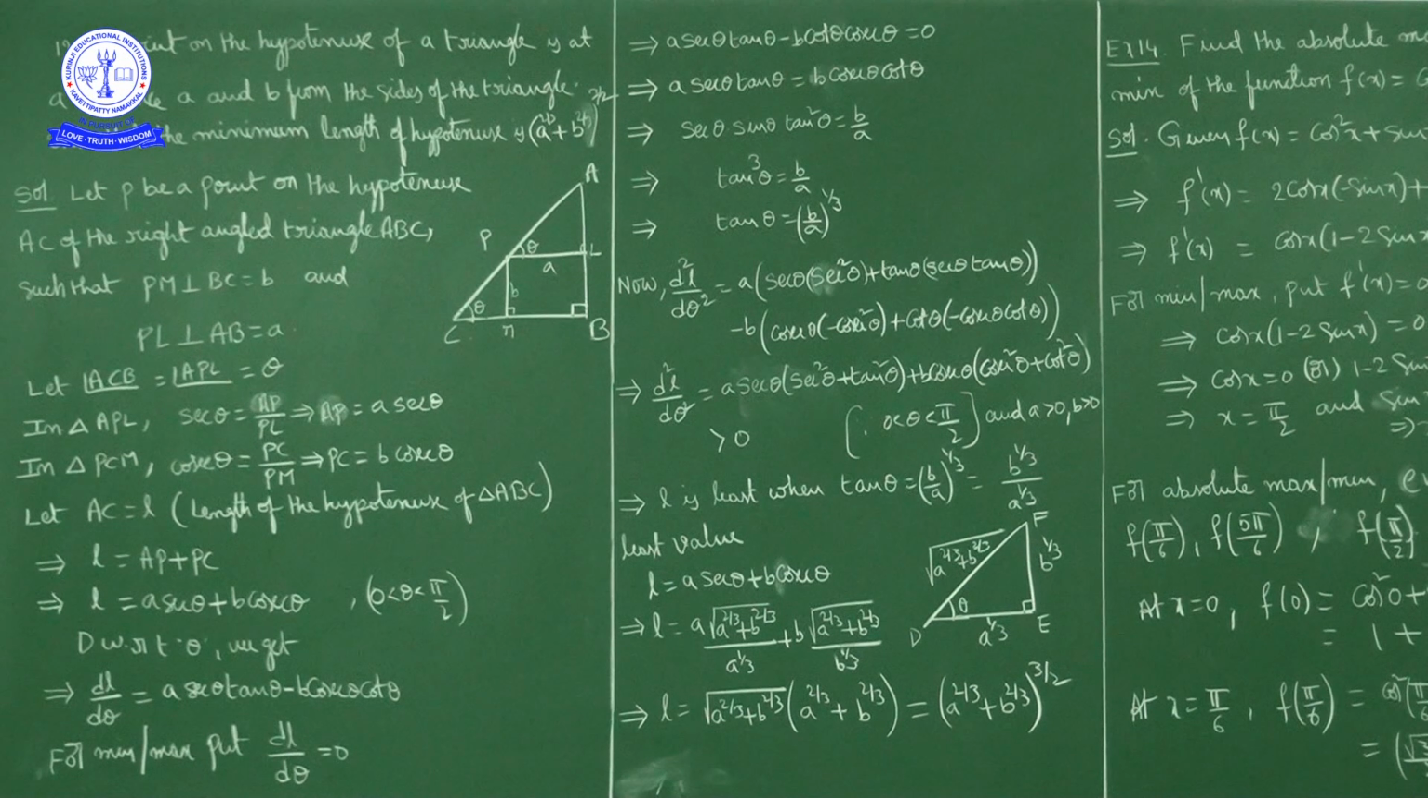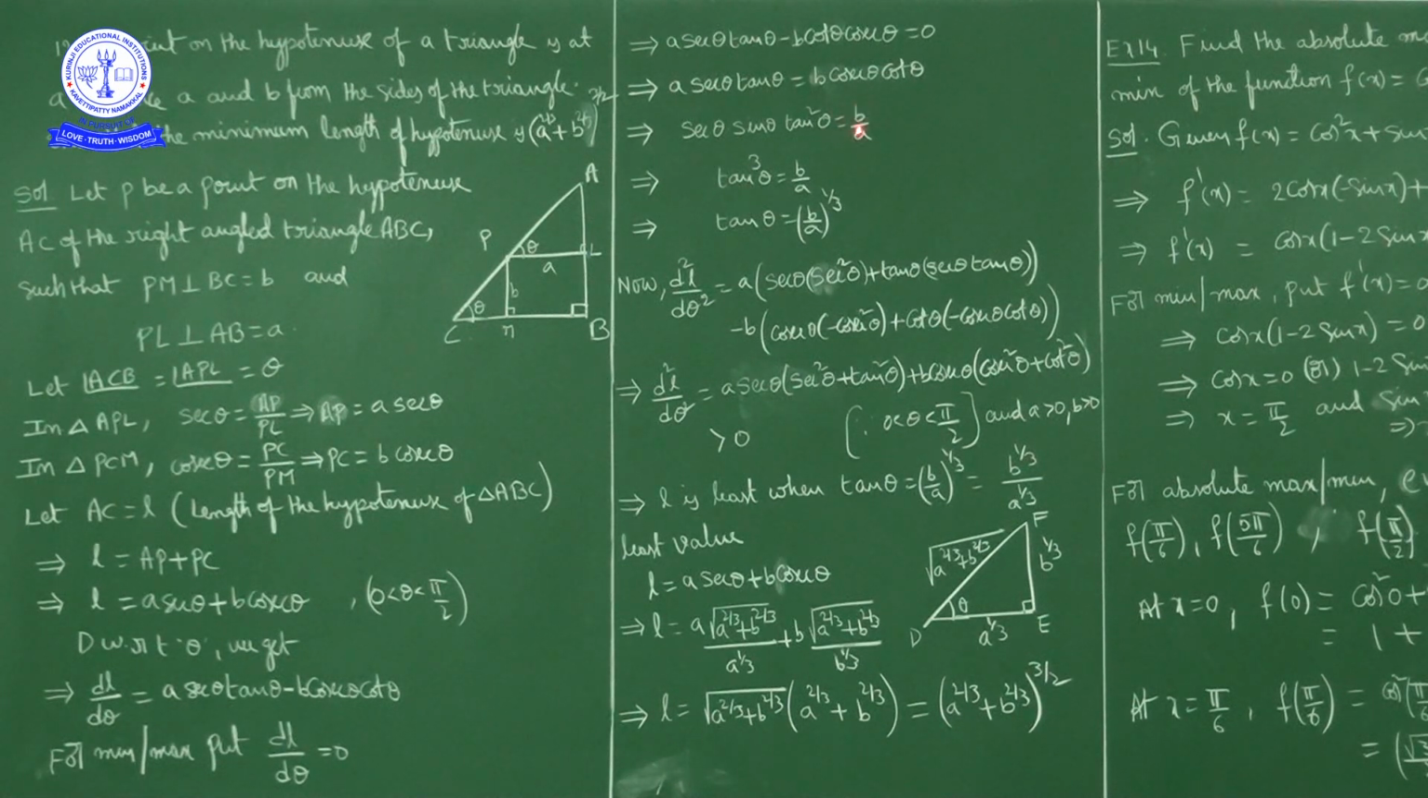Okay, but this is the first derivative. Now for minimum or maximum, we put the first derivative equal to 0. For minimum or maximum, put dL by d theta equal to 0. What does it mean? A secant theta tan theta minus B cosecant theta cot theta is equal to 0. Write this term this side. So A secant theta tan theta is equal to B cosecant theta cot theta.